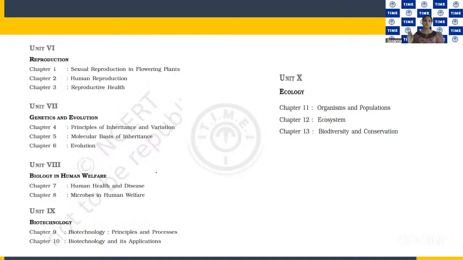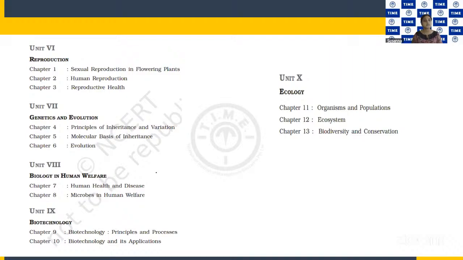So I hope students you will be very familiar with this page. This is actually the screenshot of your class 12 textbook, the index page. This is our syllabus for CUET biology. We have almost 5 units, and we cannot give any priority to any of the units. Like we cannot expect questions from just 2 units or 3 units. Every unit is important, but I'll give you some tips and tricks on how to study.